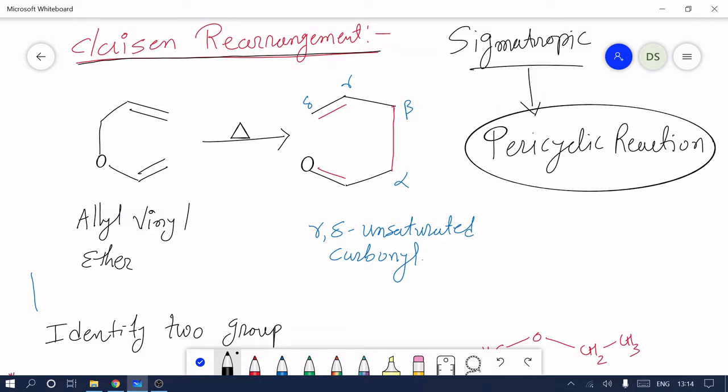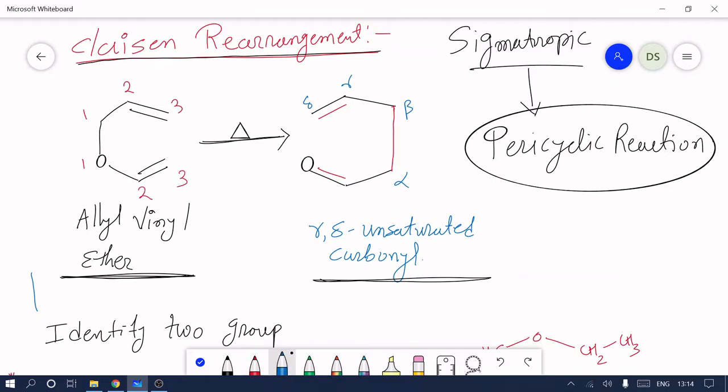Okay, so now our focus is on Claisen rearrangement. We see what is the starting material in Claisen rearrangement. In Claisen rearrangement, the starting material is an allyl vinyl ether type. This allyl vinyl ether is converted into a gamma delta unsaturated carbonyl compound in presence of heat. This is the simple reaction, but the important thing in Claisen rearrangement is that we have to give numbering to the starting material. So I tried to give the numbering 1 2 3, 1 2 3.